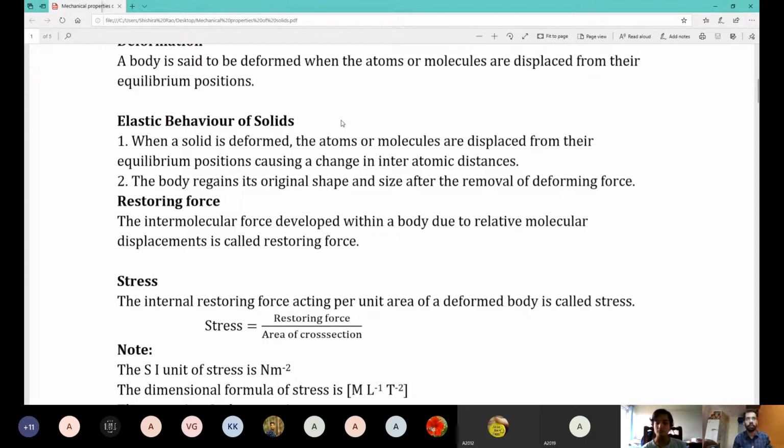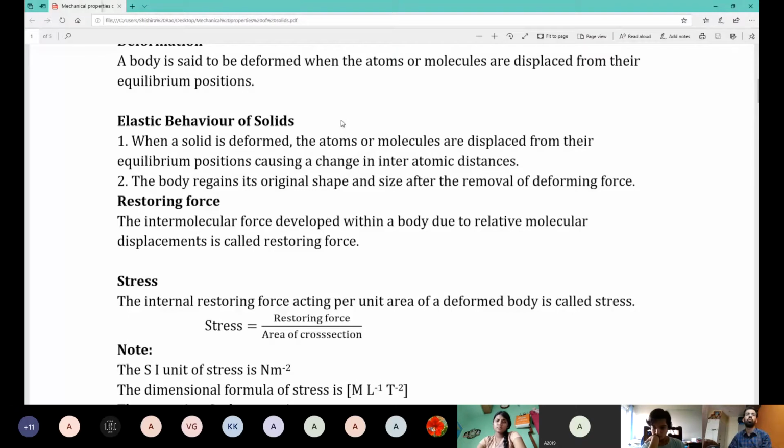But you will see me saying elasticity exists for liquid also. You will hear me saying that. However, if you apply a force, the bond length will change, the structure will change, and the solid is not stable there. It wants to come back to the original structure. For that to happen, it will have an internal restoring force. Until the applied force crosses the restoring force, it is elastic. If your applied force, the deforming force, overcomes or is very high compared to the restoring force, then the body loses elasticity. Very simple stuff.